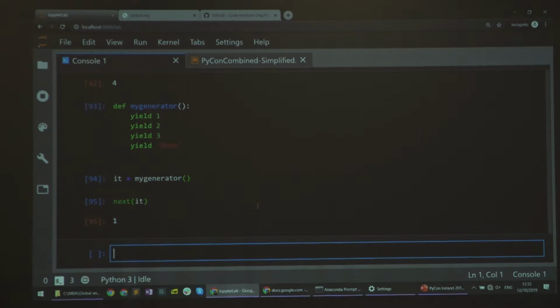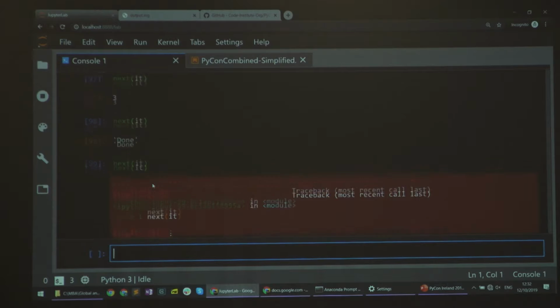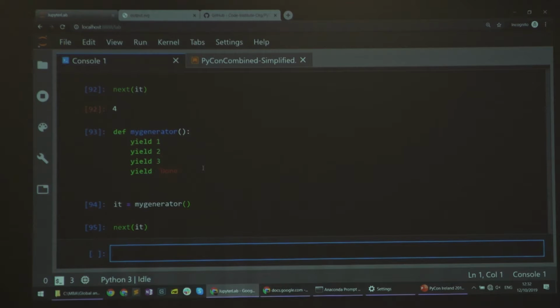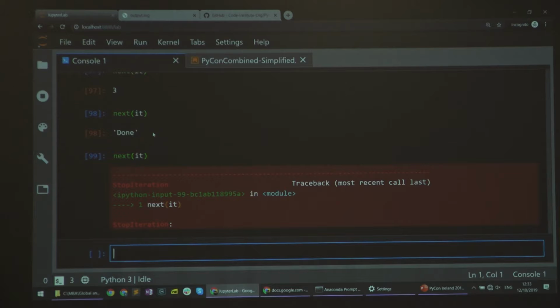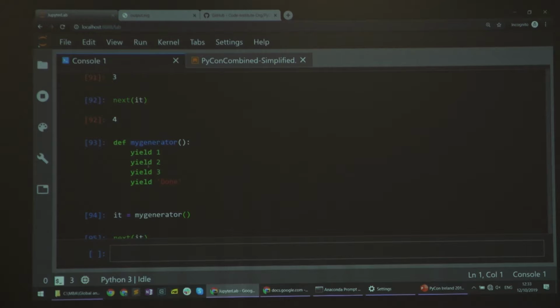Right? It runs down to this part, yields that, and then pauses. Do it again, it runs the next one, pauses, next one pauses, next one pauses, and then when I try it again, it raises StopIteration. So this allowed me to create a new iterator without having to create that iter method myself, sorry, that next method. And it's an extremely powerful case of the more general concept of a coroutine. So my main routine that I write the rest of my program in then interacts with it, while this stays alive, waiting for me to ask for the next input.